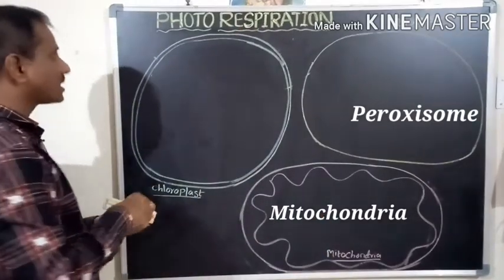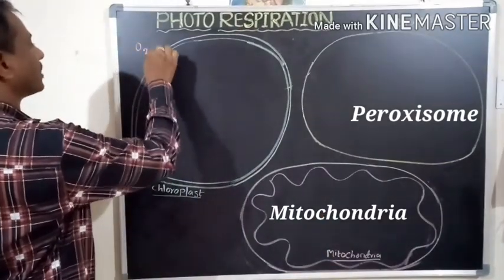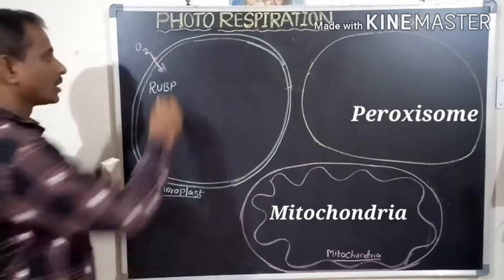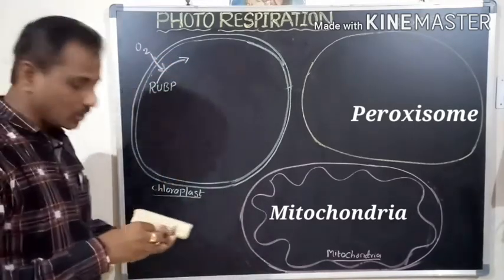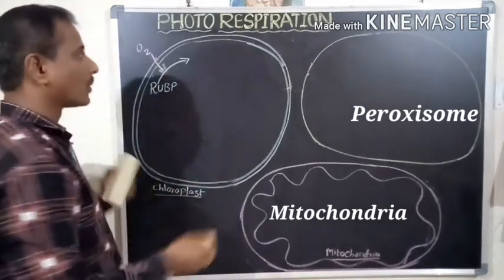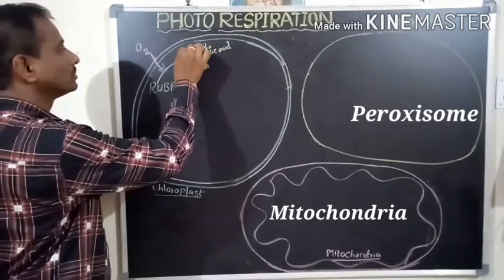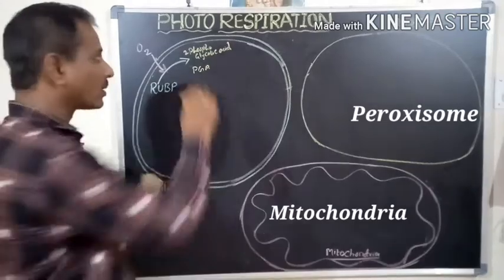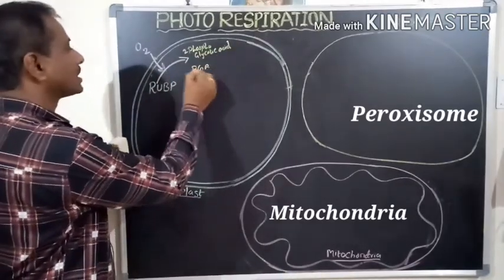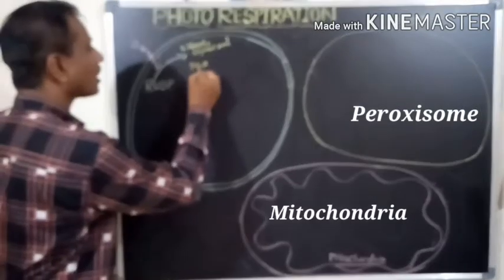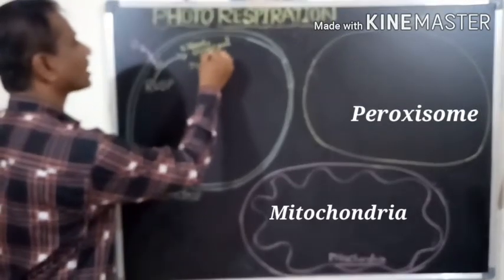When oxygen is at a high level in the atmosphere, the ribulose bisphosphate receives the oxygen and gives 2 different compounds: phosphoglycolic acid and phosphoglyceric acid. This is a 3-carbon compound, this is a 2-carbon compound.